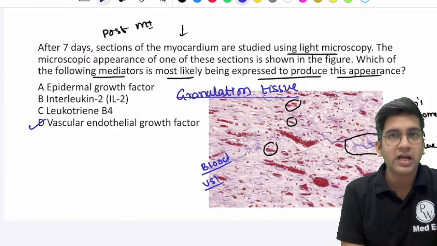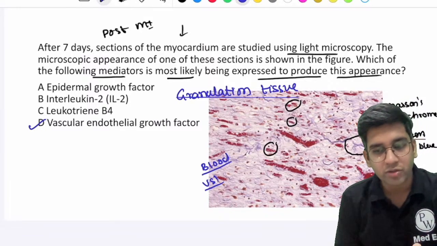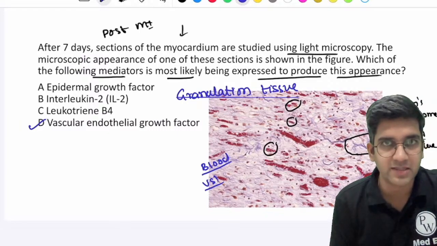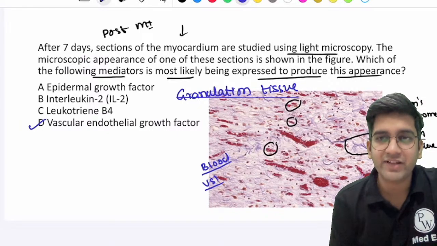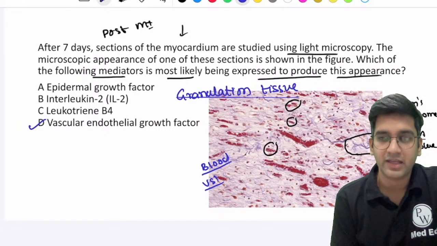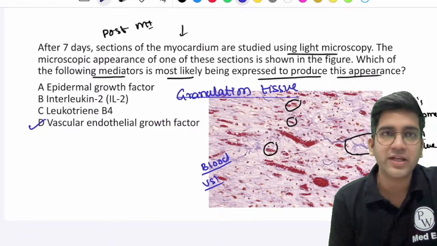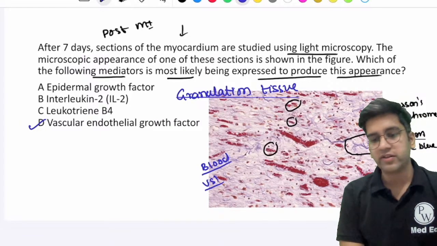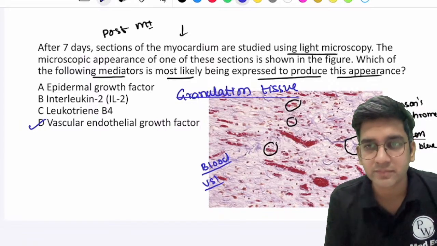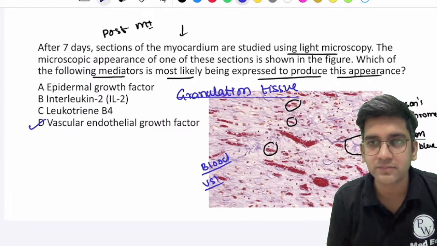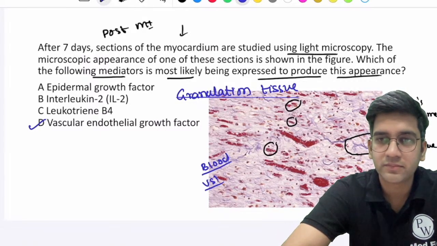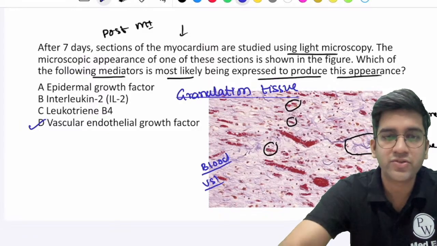Pulmonary hypertension can also cause heart disease, right? So you need a very deep history taking, examination, if required an echocardiogram, and then you can comment on it, right? What are the findings you saw?